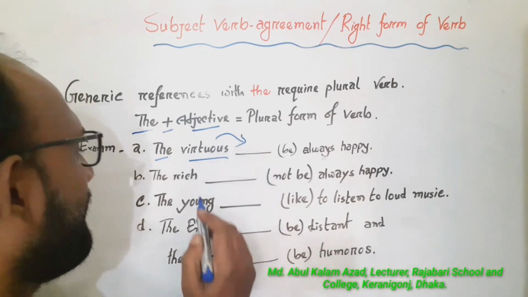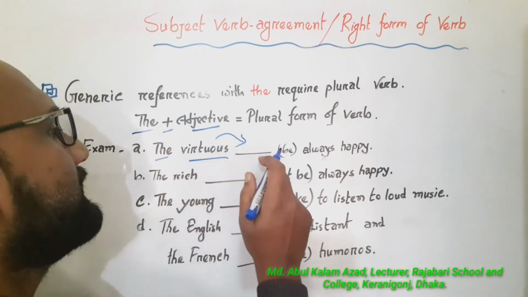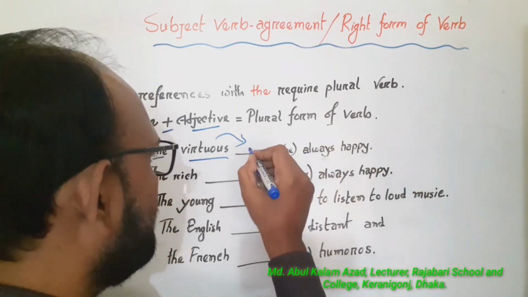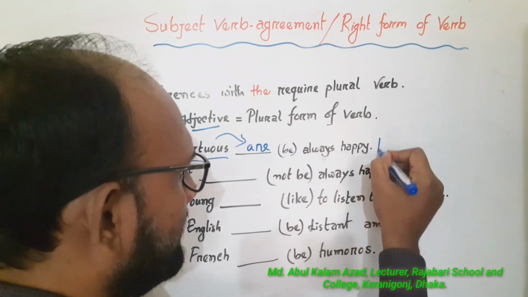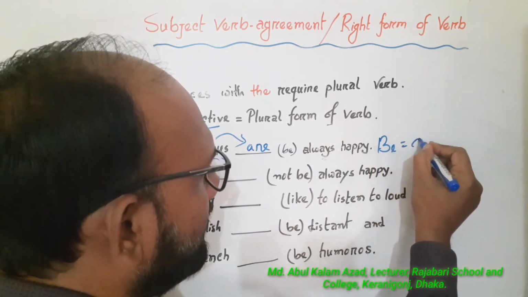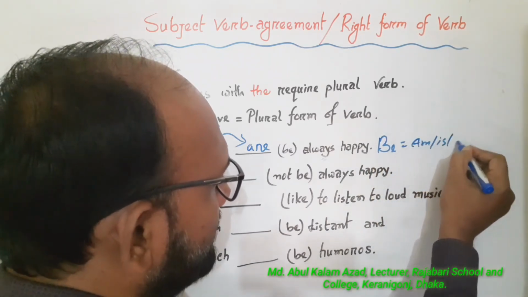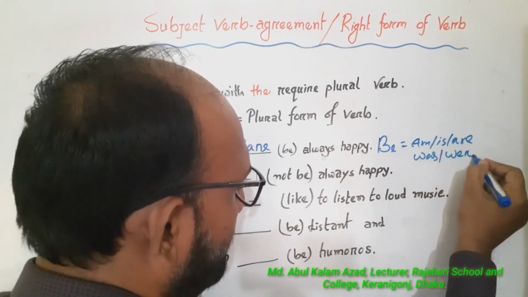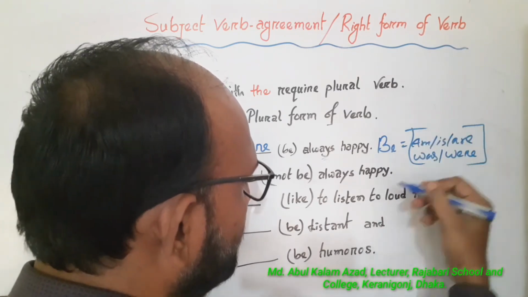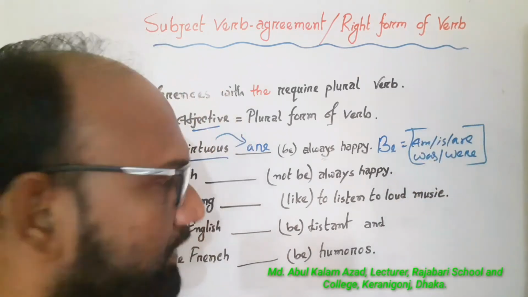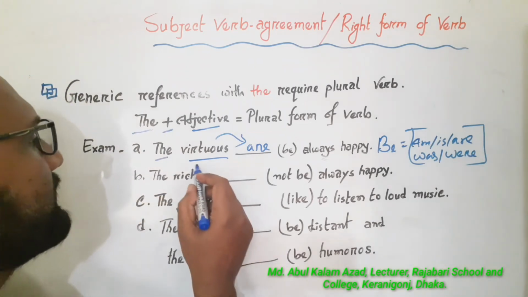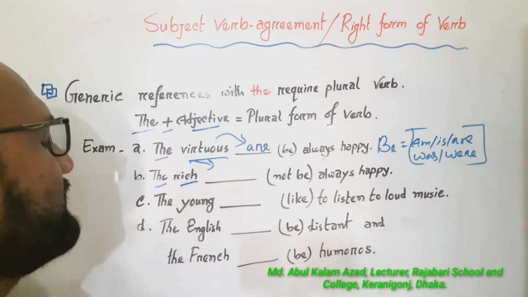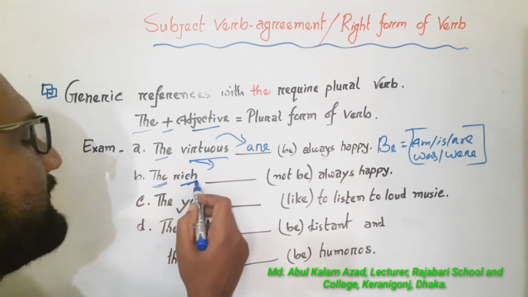Now the virtues, dash, in the bracket has given be, always happy. Are always happy. We know be equal am, is, are or was, were. According to tense we will use here am, is, are or was, were. There is like this subject, the plus adjective.